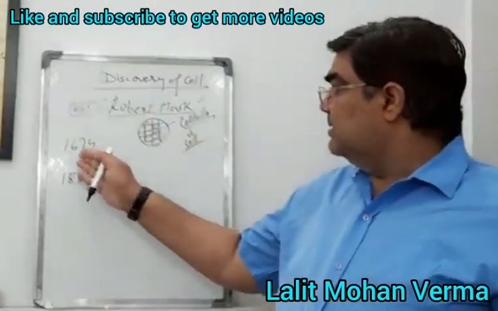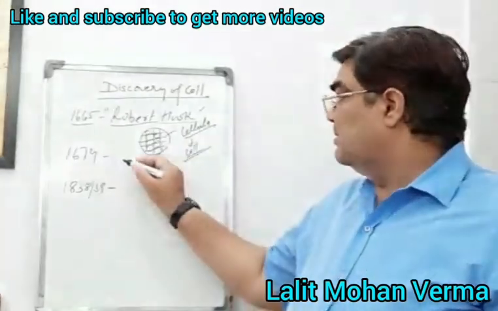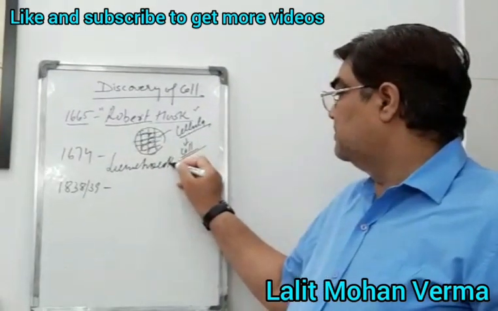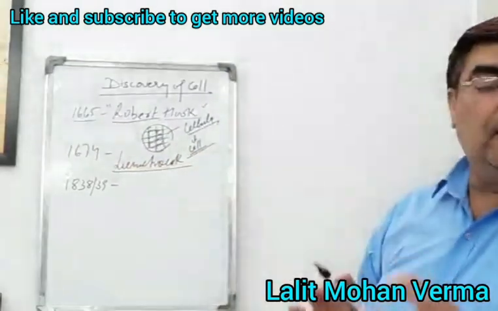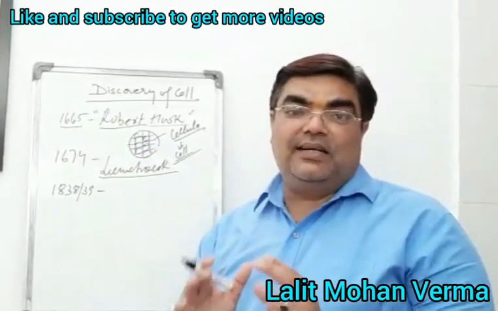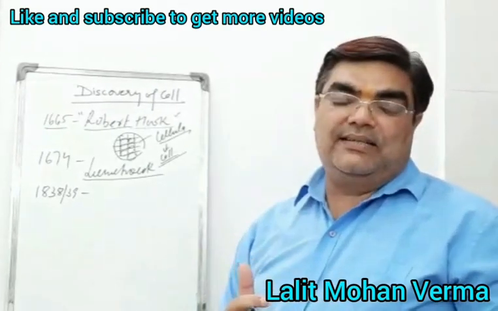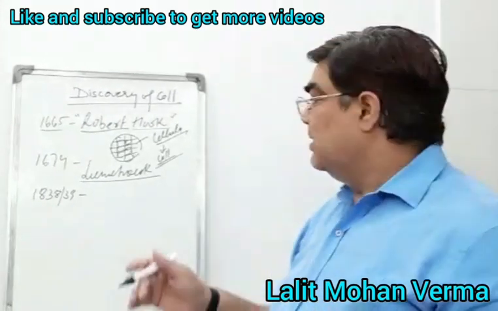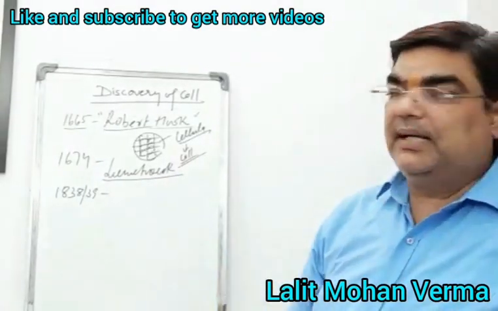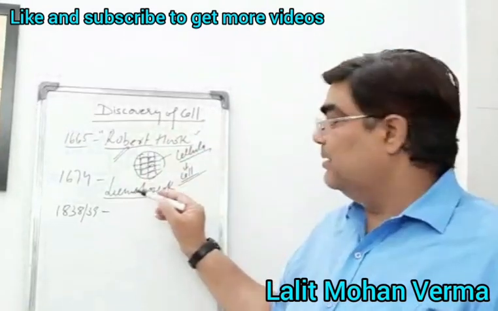After that, in 1674, there was an eminent scientist, Leeuwenhoek. Leeuwenhoek was the first who studied the living cell, particularly red blood cells, erythrocytes of the human. So Leeuwenhoek worked on the living cell and Robert Hooke on the dead cell, that is cork.